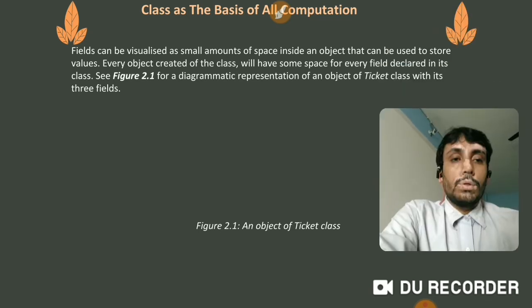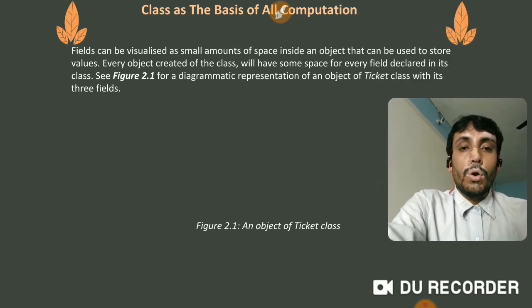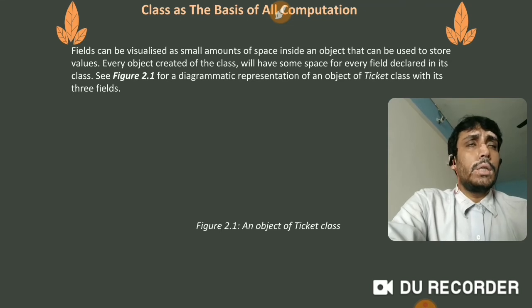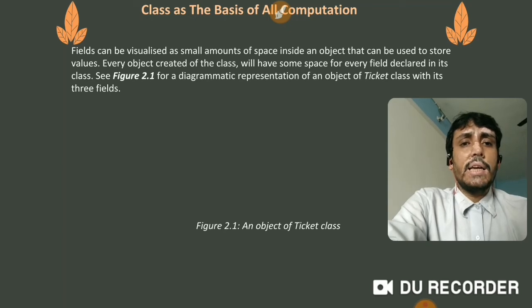Now we are going to explain more about the fields. Fields can be visualized as small amounts of space inside an object. So whenever a field is given, just keep in mind we are creating the field to have a proper space in the memory of the computer, so that the data related to that field can be saved and we can work on it. Every object created of the class will have some space for every field declared in its class.